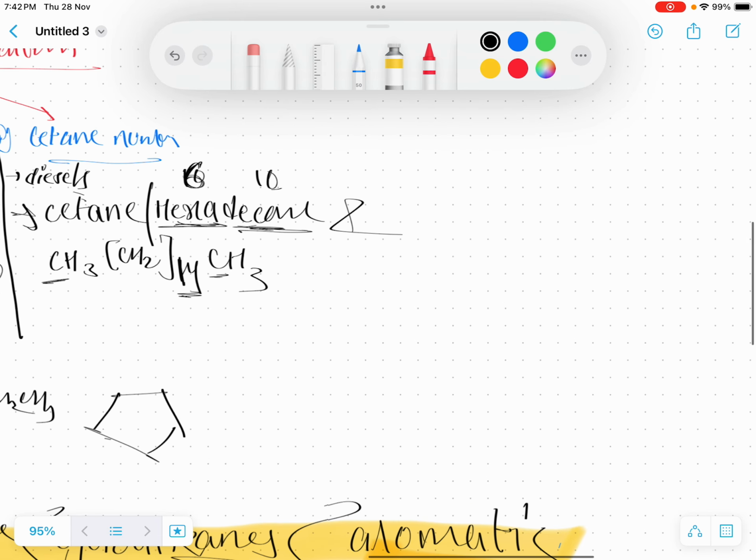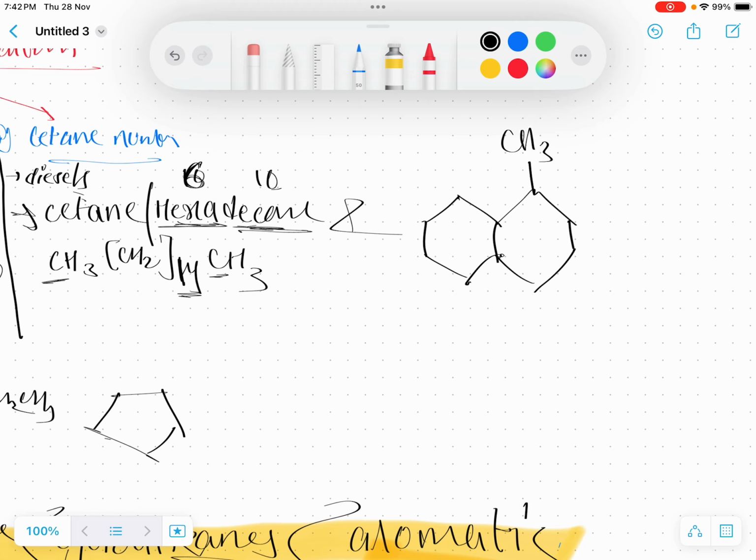You don't need to know many details about cetane number like octane number, but you have to know some basic things, and this is what I'm writing here. This is alpha methyl naphthalene. This is the alpha position of the bonded carbon, so that's why it's called alpha methyl, and this is the methyl group.